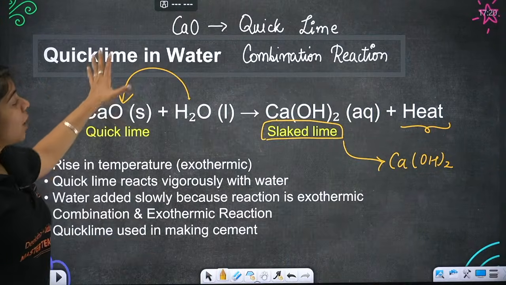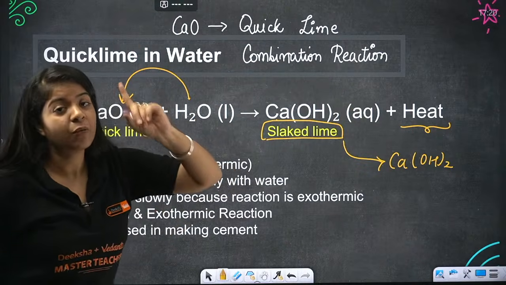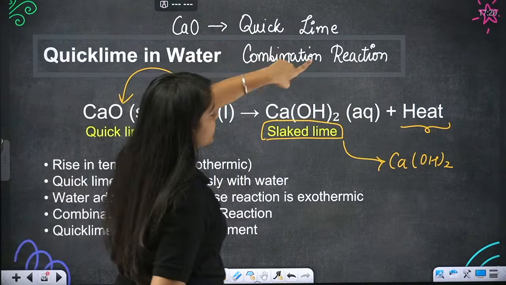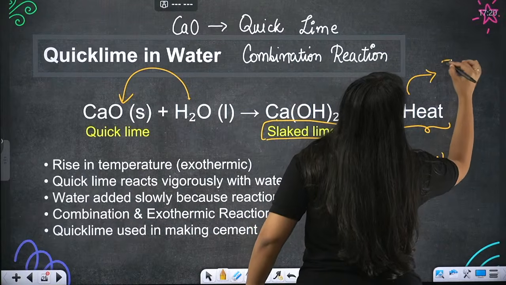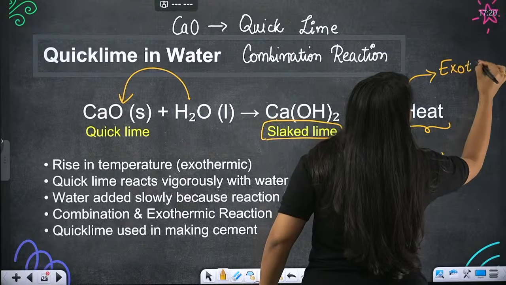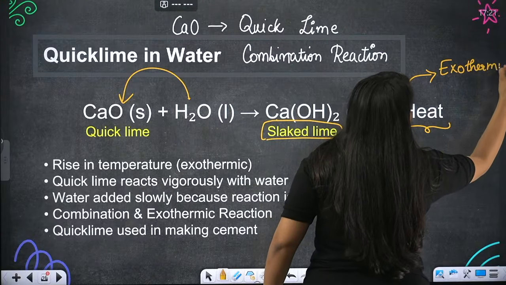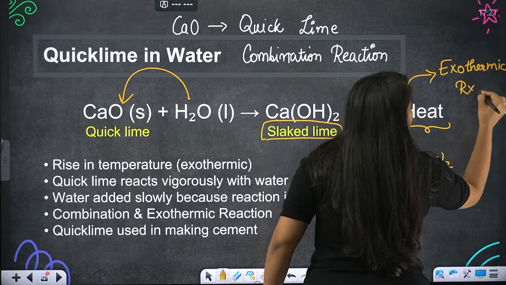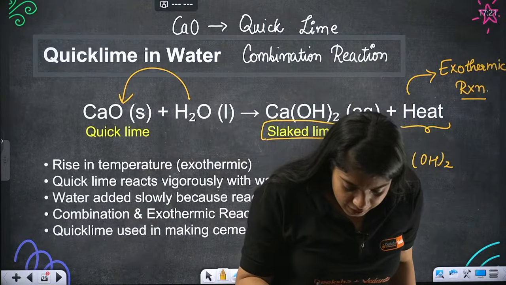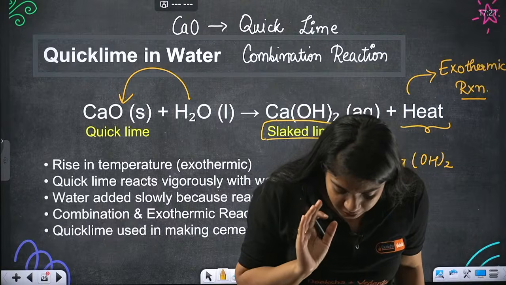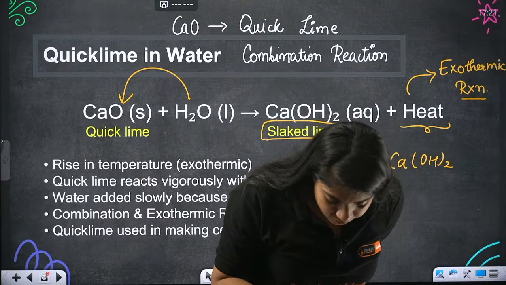Okay, so after this important reaction, beta, what we have to remember? First, it is a combination reaction. Second, beta, as heat is revealing, it is an exothermic reaction. It is an exothermic reaction. Understood, everyone? Give me a thumbs up. Okay, it is an exothermic reaction. Done?